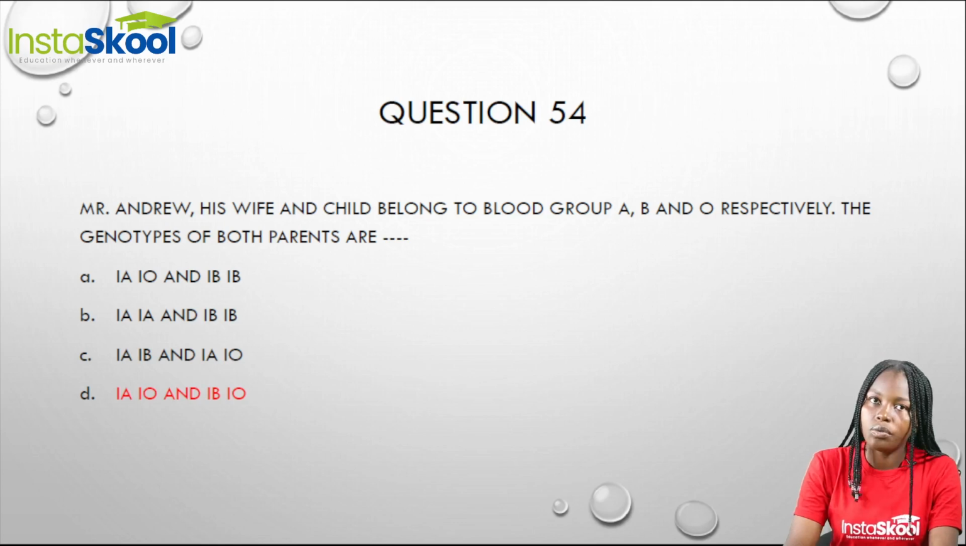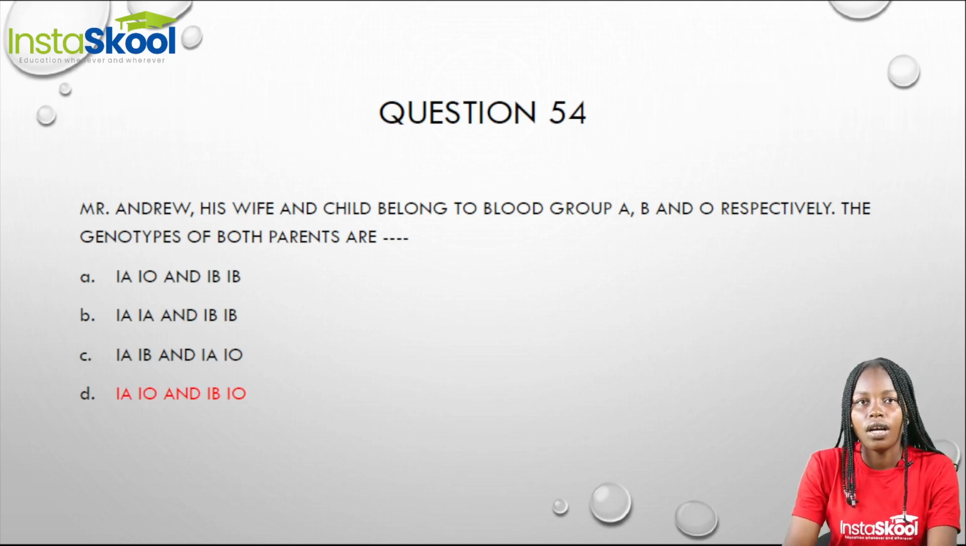Mr. Andrew, his wife and child belong to blood group A, B, and O respectively. What that means is Mr. Andrew belongs to blood group A, while his wife belongs to blood group B, and their child belongs to blood group O. Now the question is, the genotypes of both parents are dash.